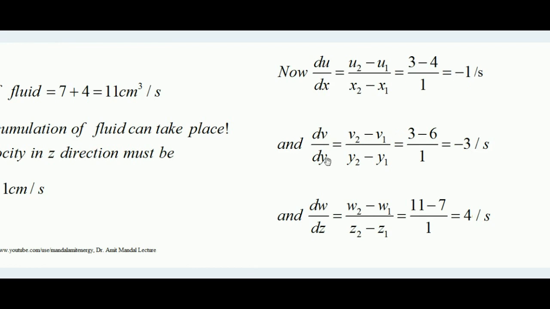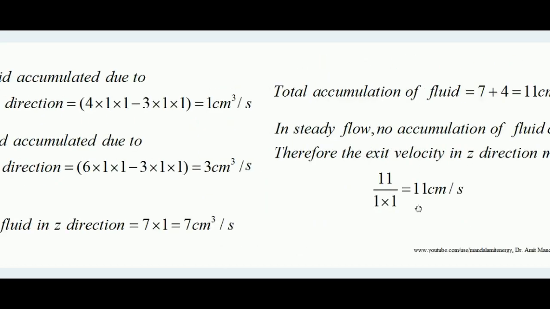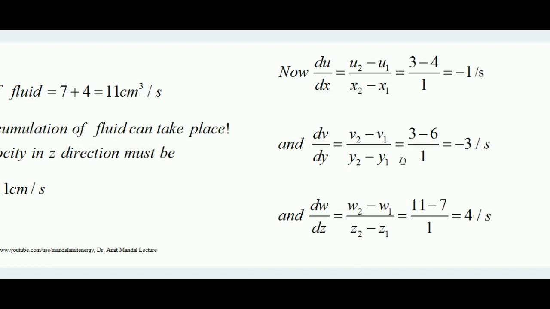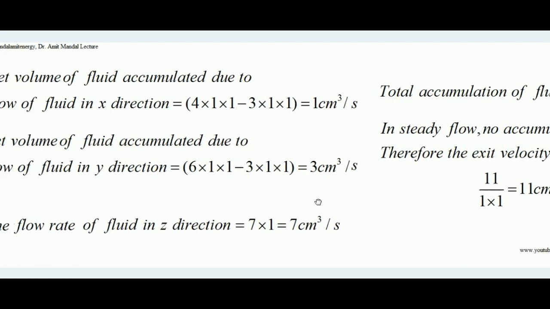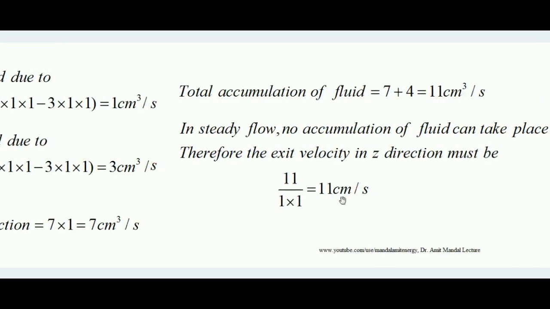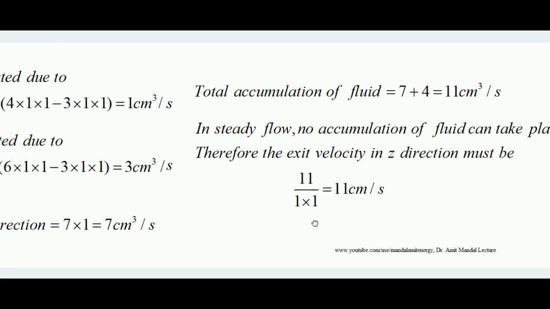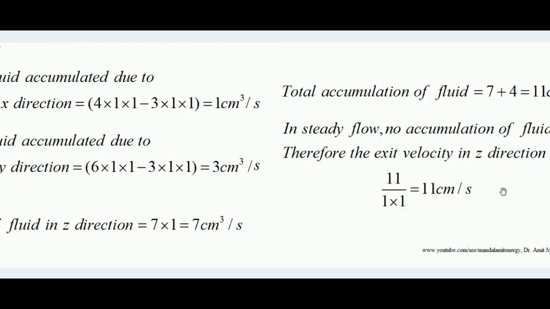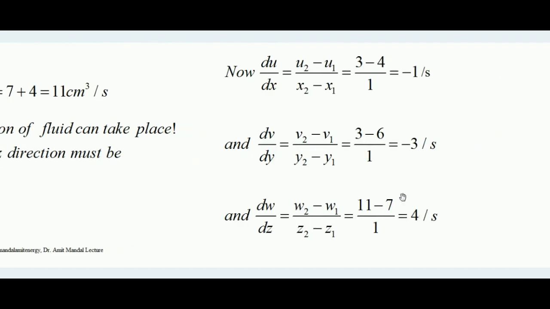Now what is dv by dy? The change of velocity in y direction upon the change in position in y direction. So v2 minus v1 equals how much? That is equal to 3 minus 6, so that is equal to minus 3 upon y2 minus y1, which is 1, so it is minus 3 per second. Now what is dw by dz? Like the same, we have found that this exit velocity in z direction is equal to 11. So 11, and inlet velocity in z direction is 7 centimeter per second. So 11 minus 7, w2 minus w1 upon 1, that equals 4 per second.